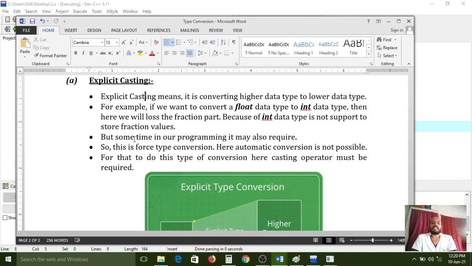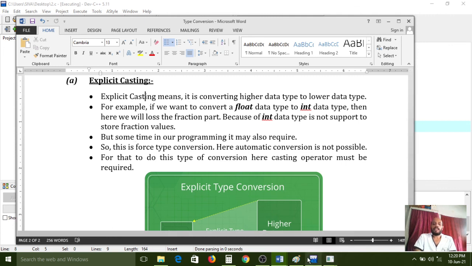In implicit casting, it is lower data type to higher data type conversion, and there is no requirement of a casting operator. But in explicit casting, it is higher data type to lower data type, and we will lose the data if we haven't used an explicit casting operator. To avoid all those types of errors, we must use the explicit typecasting operator.